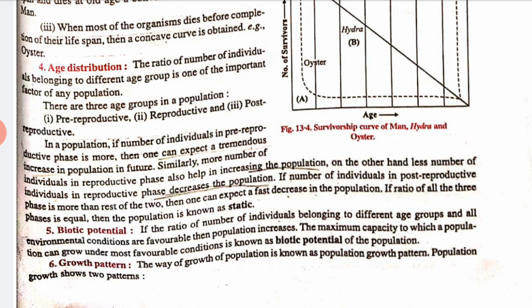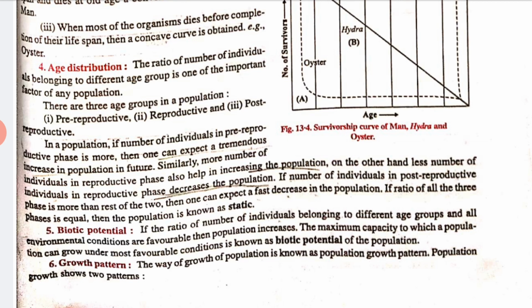The ratio of the number of individuals belonging to different age groups is one of the important factors of any population, right? Like we have pre-reproductive, reproductive and post-reproductive. So we have categorized it in 3 parts.